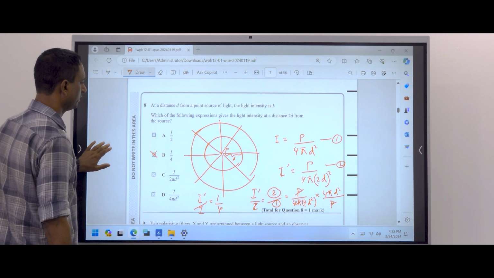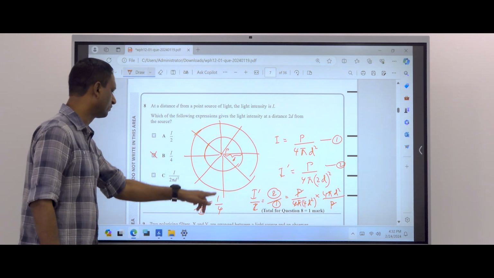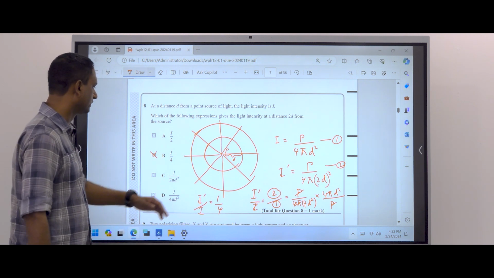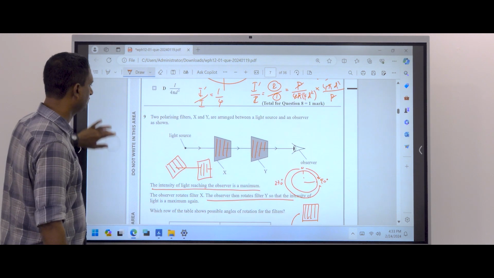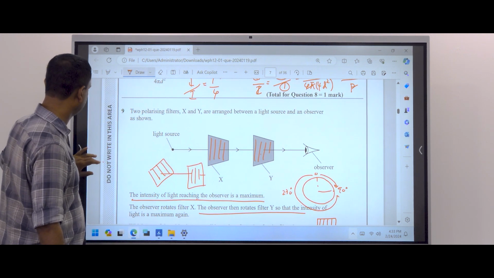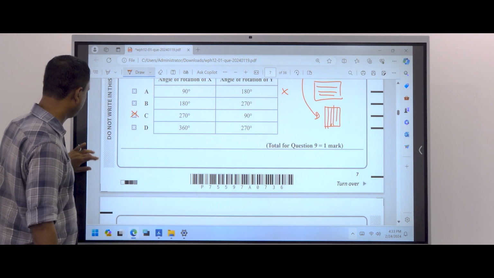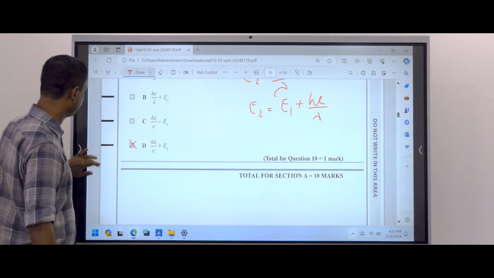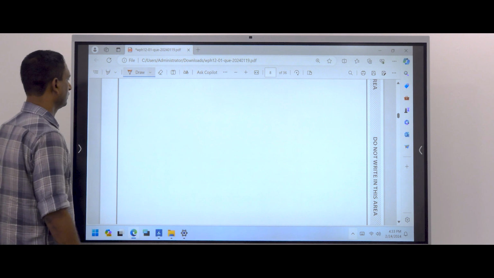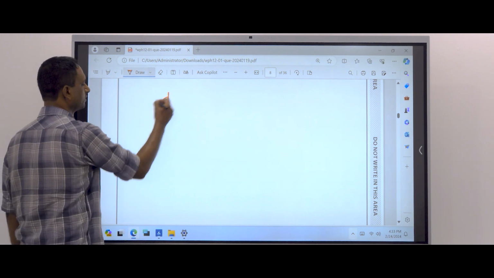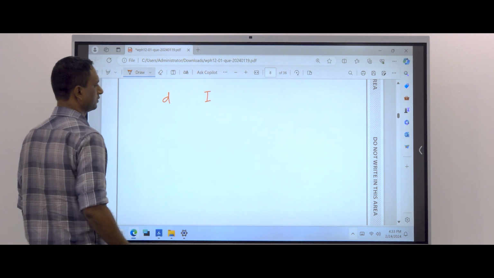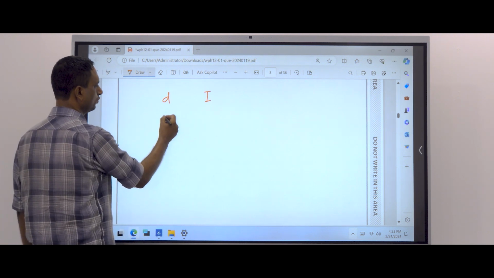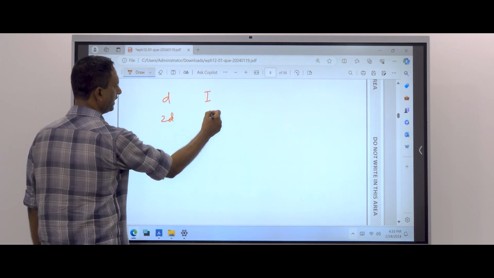Here look at this. We get I dash equals 1/4 I. That means I over 4 should be the answer. Then the inversely proportional method. We use the inversely proportional method. When the distance is D, intensity is I. When the distance is 2D, intensity is I dash.